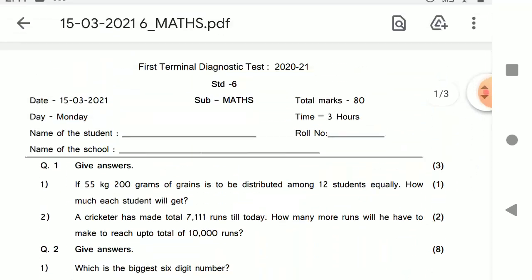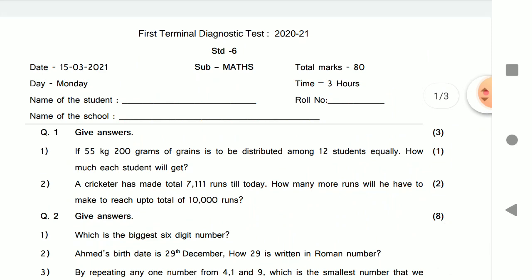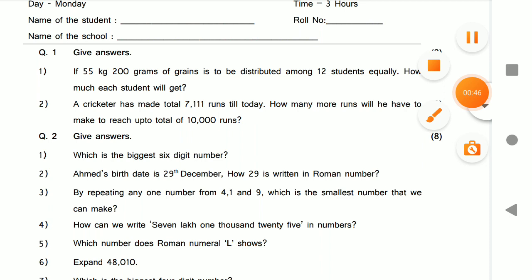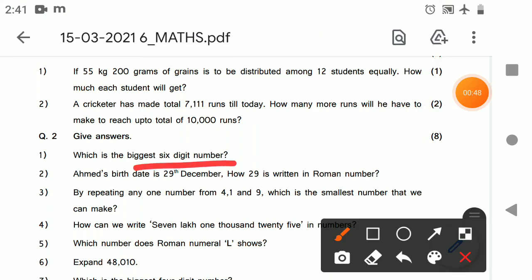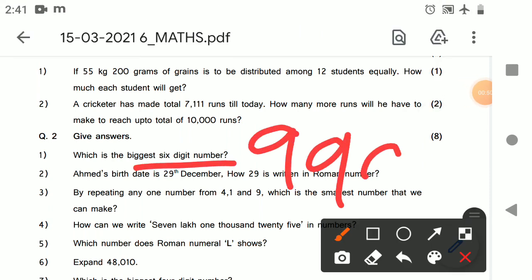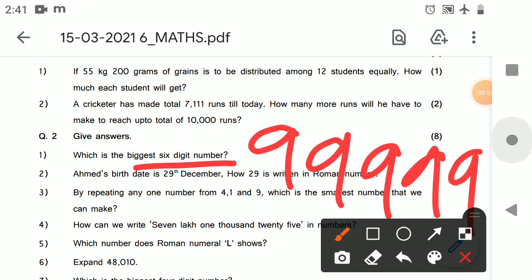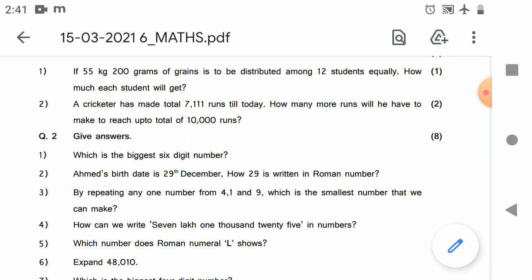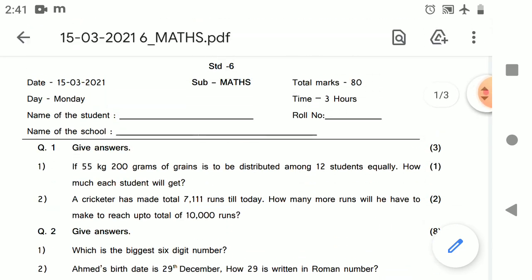First of all, let me show you some basic things. Which is the sixth digit number? Okay, so 1 2 3 4 5 and 6 times 9 will give you the sixth digit number. Okay, so it is very easy. I will be taking you to the PDF section.